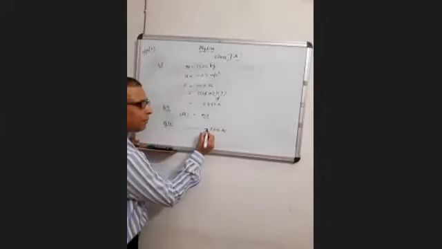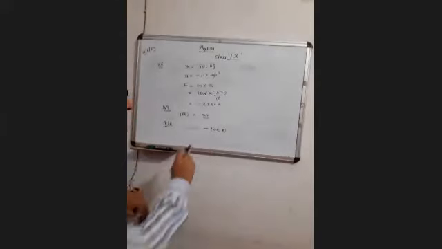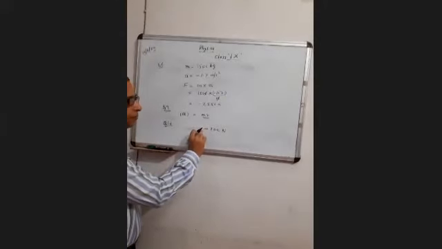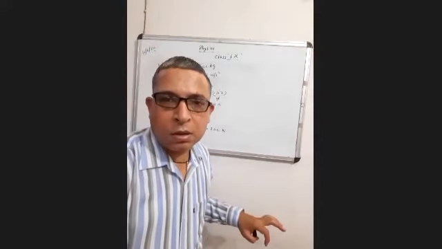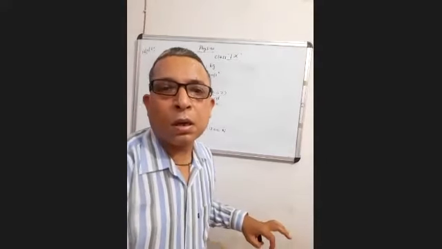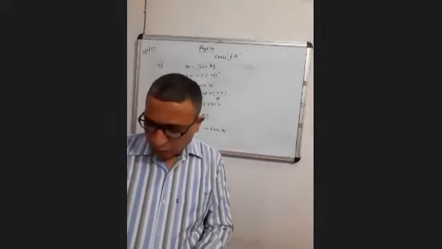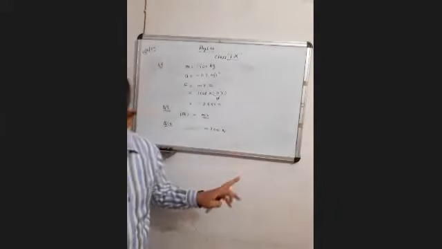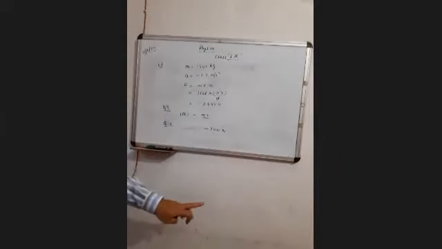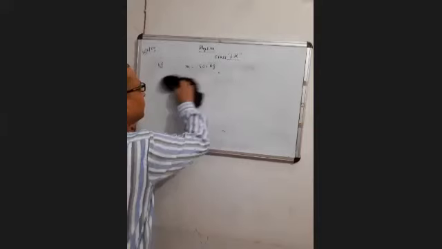So on the cabinet, minus 200 Newton force will be applied. Means in question number 10, what's the force of friction? You all understand? This will be minus 200 Newton. Okay, now I'm coming to question number 11.